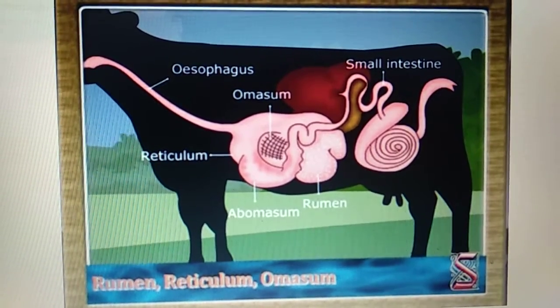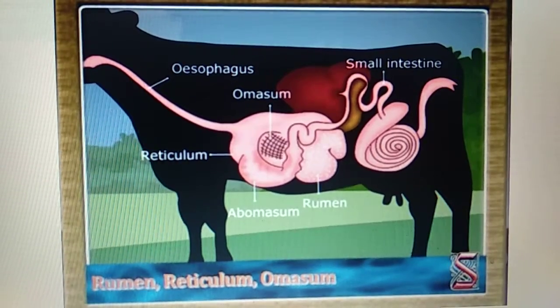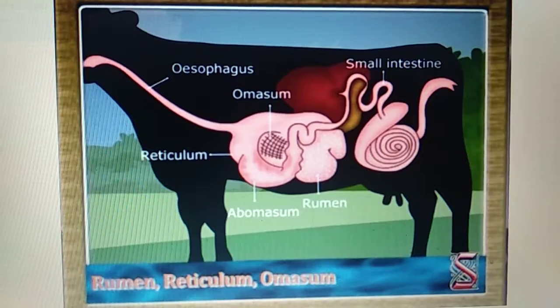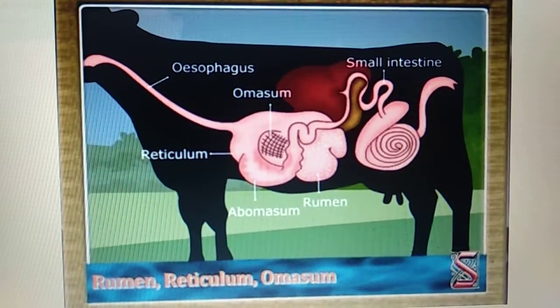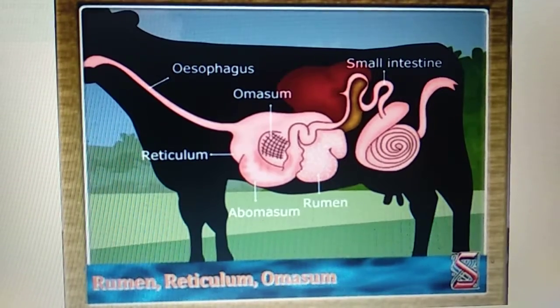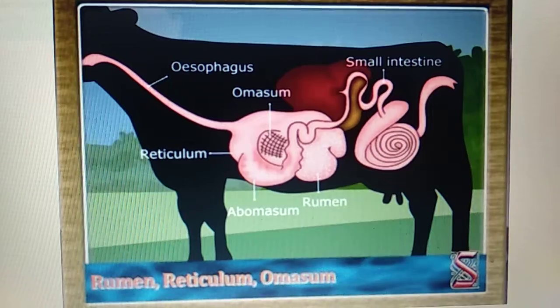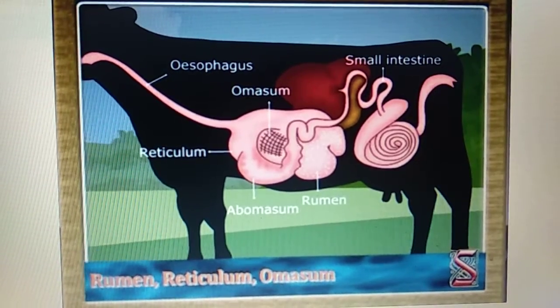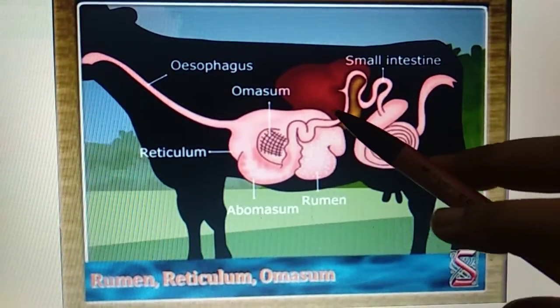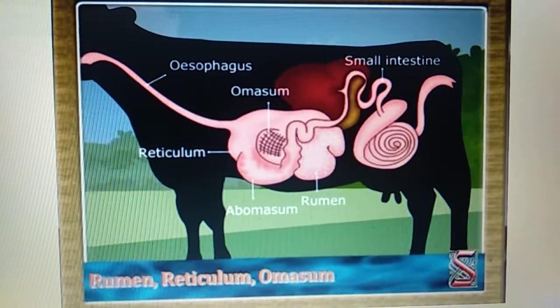Abomasum, you can see, is a J-shaped structure like our stomach, and it contains acids which kill the bacteria which have come along with the food, and it also digests the proteins. So in the cow, abomasum is actually called the true stomach. Now from the abomasum, finally the food will be entering into the small intestine. Here the process of assimilation is going to take place.